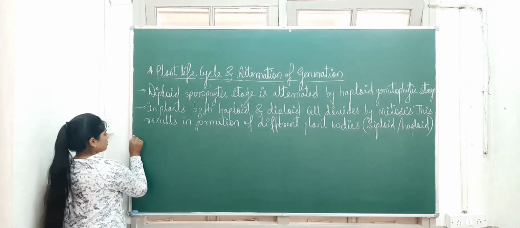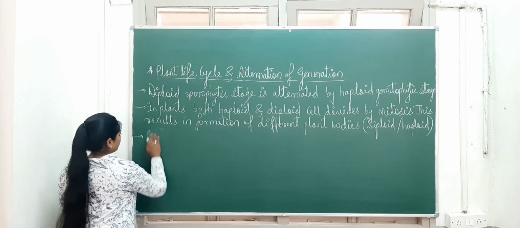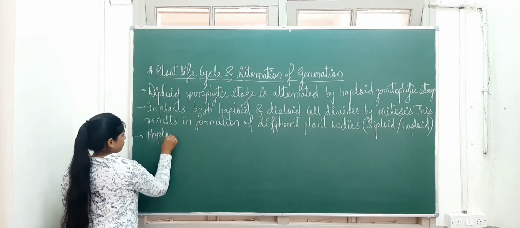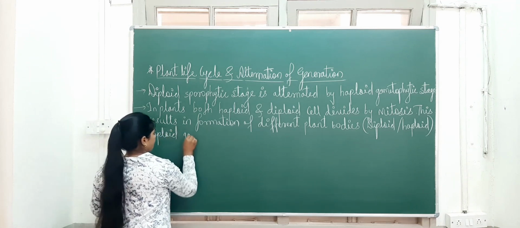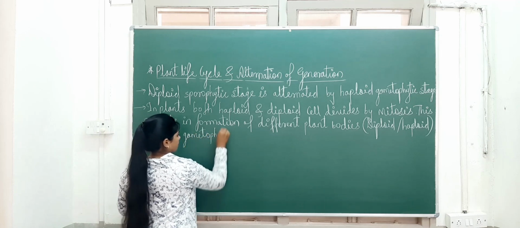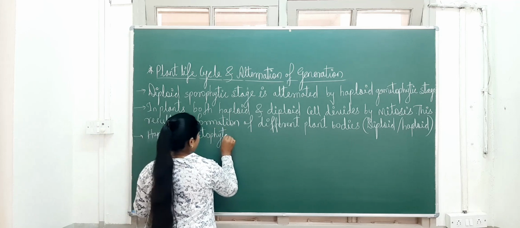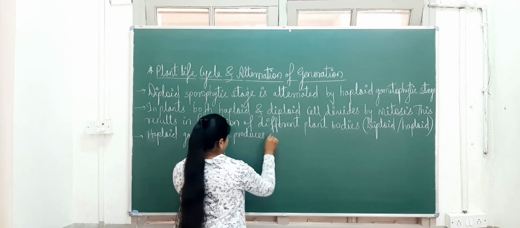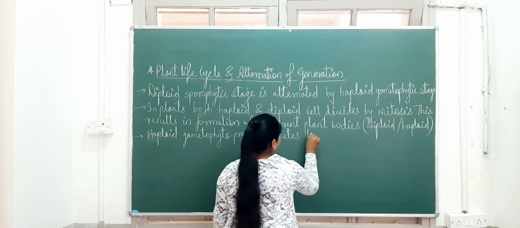So next one is: haploid gametophyte produces gametes by mitosis.